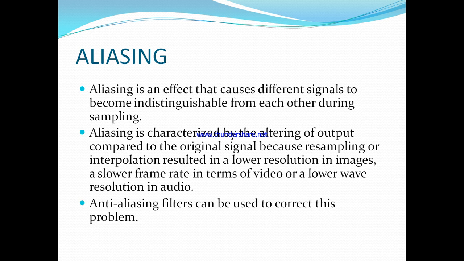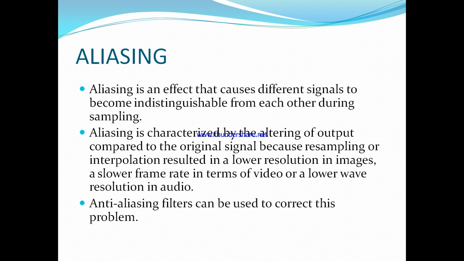Normally the distortion happens due to the overlapping of the sampled signals, due to a low sampling rate. The aliasing effect happens in the undersampling condition. Undersampling means the sampling frequency is lower than twice the maximum frequency of the message signal, that means Fs is less than 2 Fm.